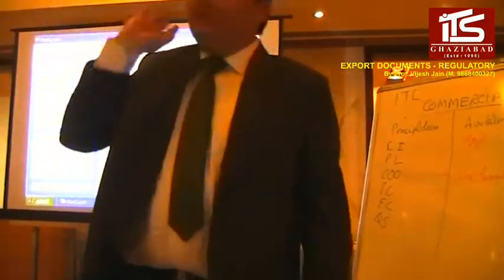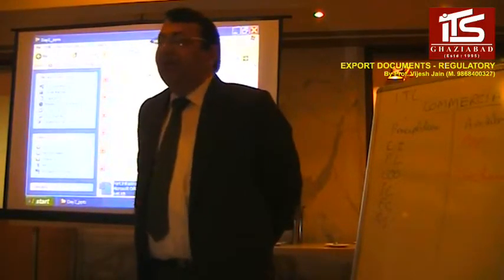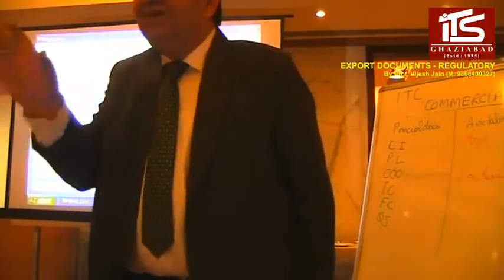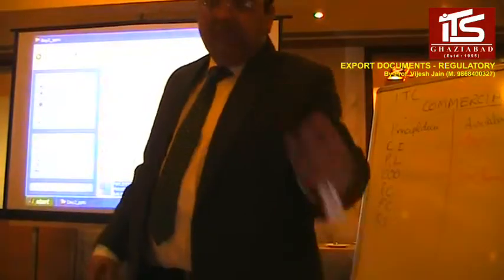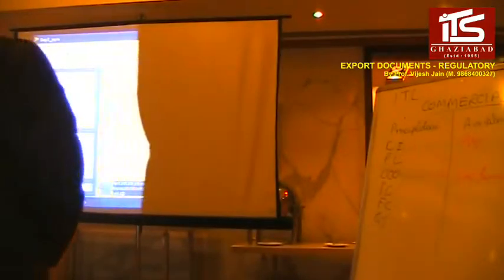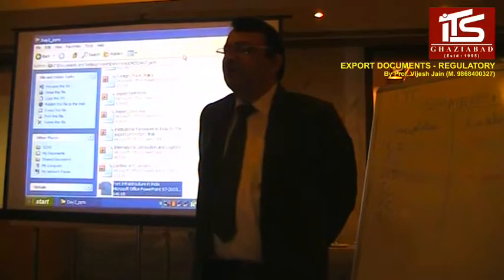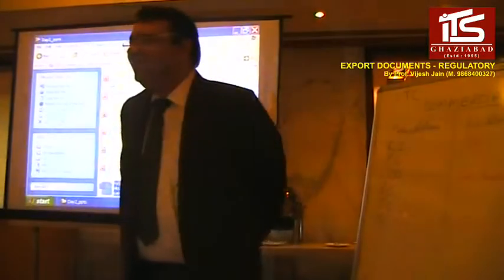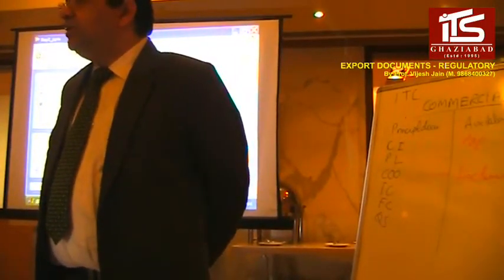Ideally, you should not pay excise duty. So if you pay, then you'll have to chase the government to get it back. It is better that you don't pay, right? So to make it simple, they have this ARE form, application for removal of goods for excise from the factory without paying the excise duty. So the ARE form is actually nothing but a declaration that I am removing these goods from the factory and I don't want to pay the excise duty.